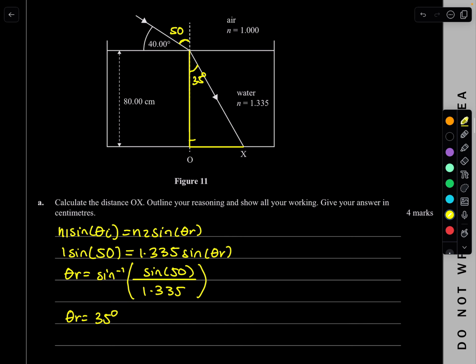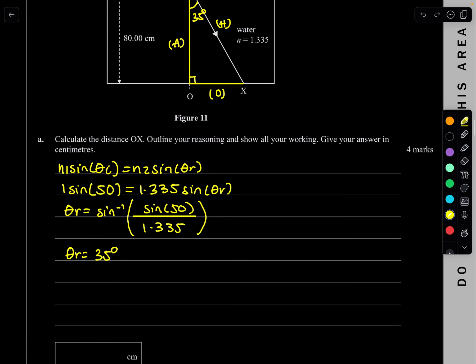So we know it's a right angle triangle. So we know that this part here is your hypotenuse, this is your opposite, and this is your adjacent. Now we know adjacent is 80 centimeters, and we want to find OX, which is our opposite. So TOA, so we're going to use tan.